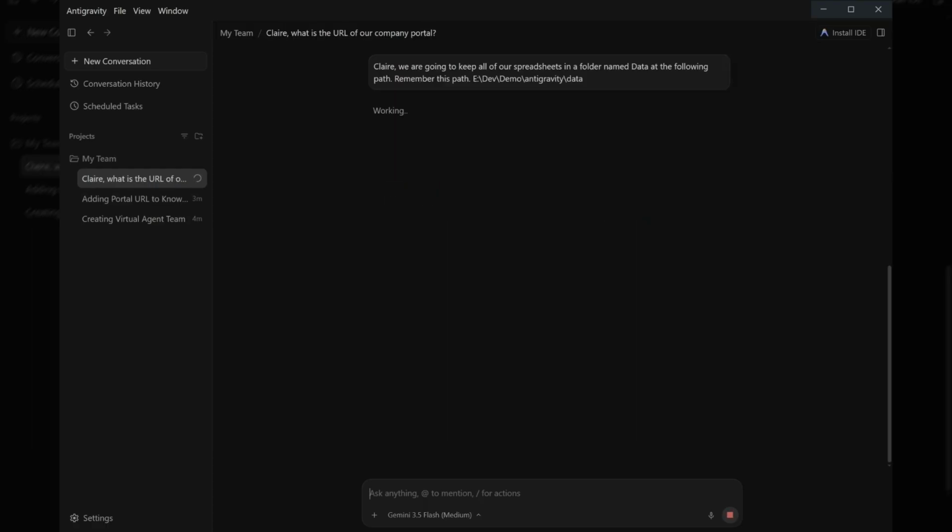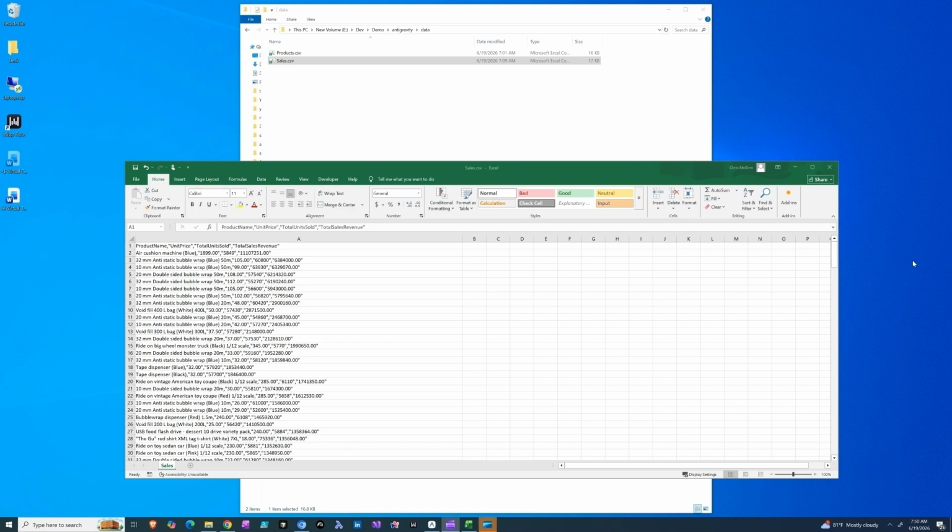For the next task, I would like to illustrate how we can turn data into information. I'm going to tell Claire in a prompt that we are going to be keeping data files in a directory that I have created on disk, named Data. In this folder, I've added two files, a sales CSV file and a products CSV file. These files represent raw data that was dumped from a database. No formulas, no sorting, just raw data.